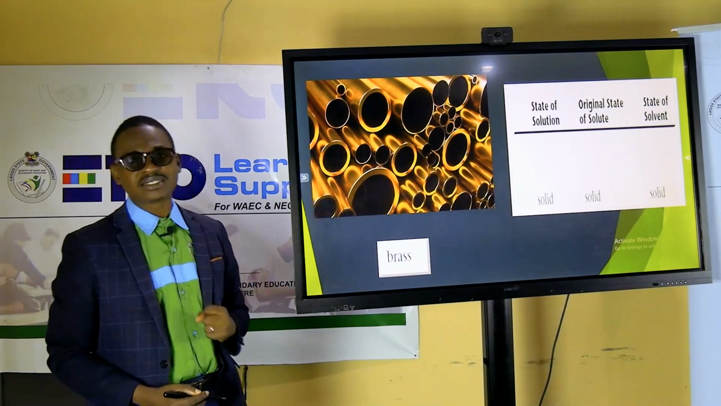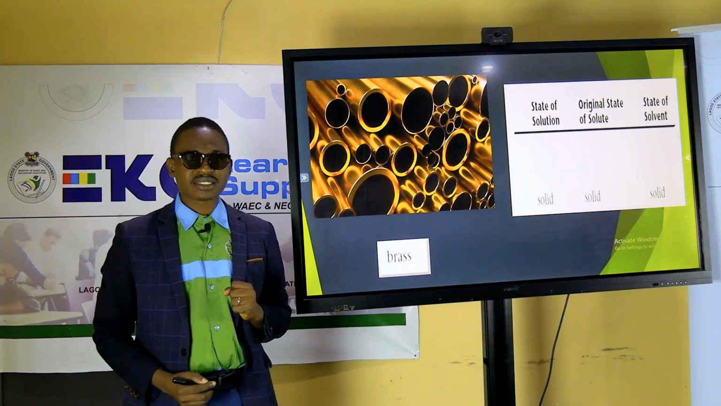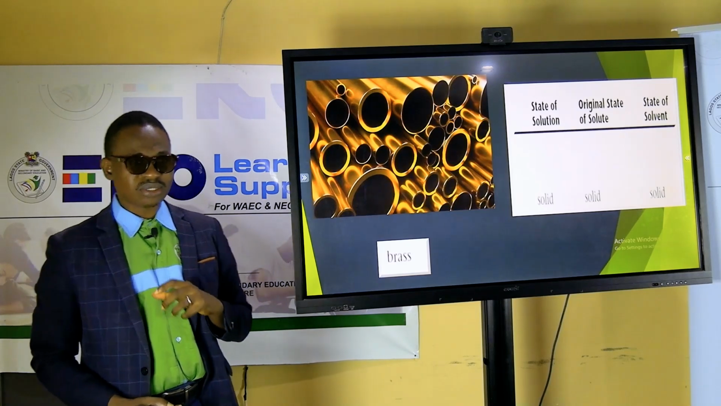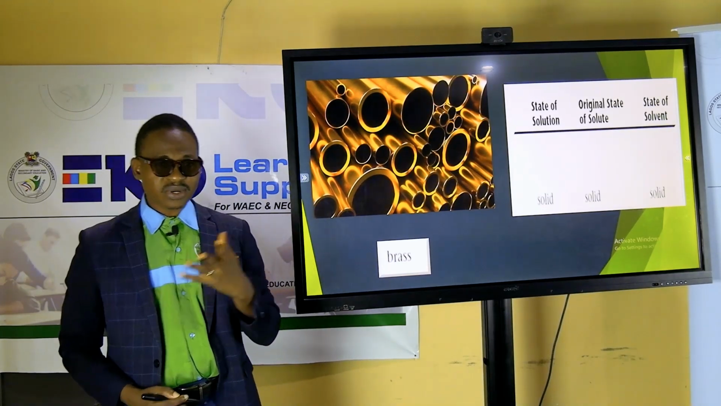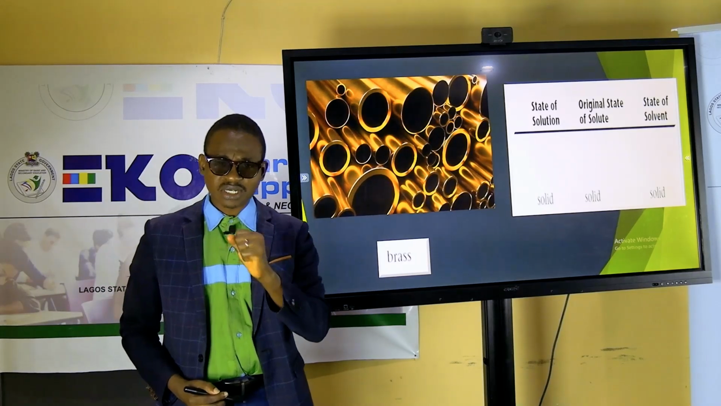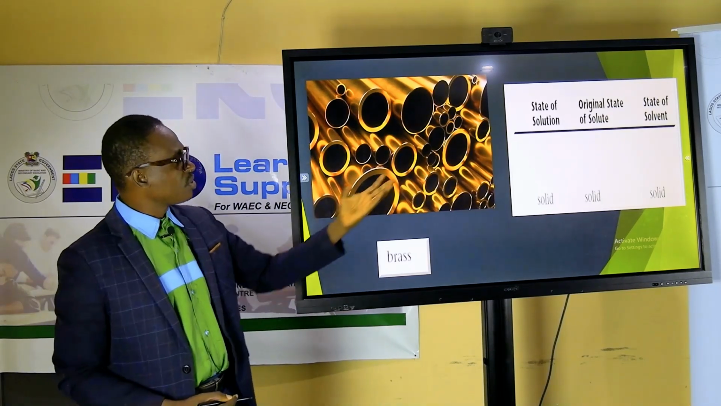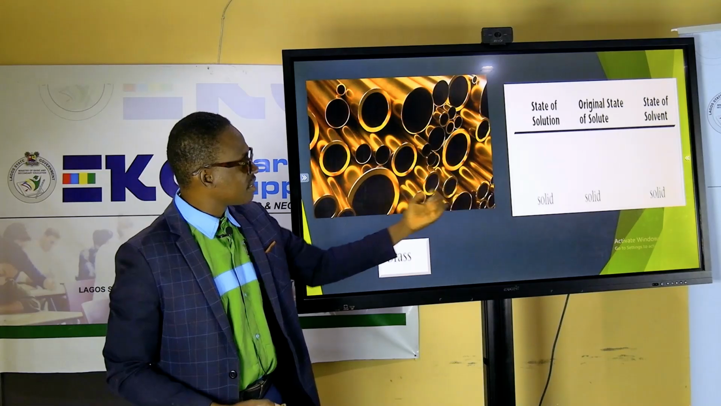Do you remember it? It's called brass. Yes, it's another solution. But this solution is in form of what? Solid. Not liquid, nor gas. So it's in form of what? Solid. So what are the components? What are the solutes? Yeah, the form of the solute here is solid.